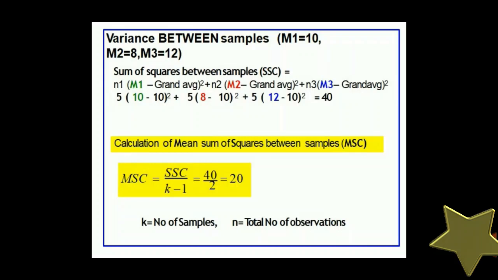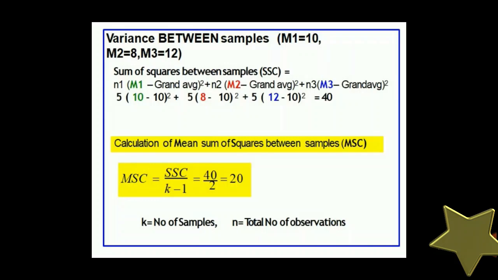N1 times M1 minus grand average, whole squared. By this whole equation we can find out the SSC, that is 40. Here N1 is the number of observations in group 1, M1 is the mean of group 1, the grand average we have calculated is 10, N2 is the number of observations in group 2, M2 is the mean of group 2 and the grand average we have already calculated, N3 is the number of observations in group 3, M3 is the mean of group 3.